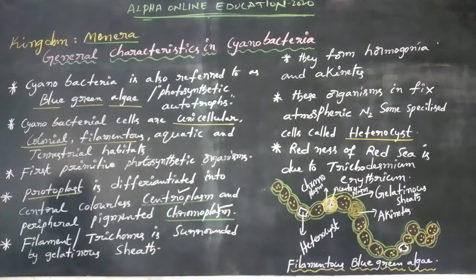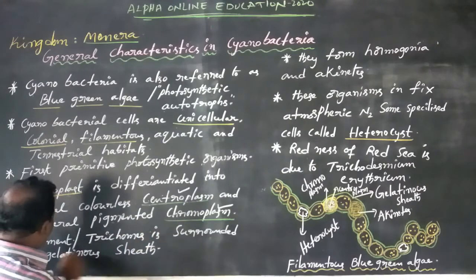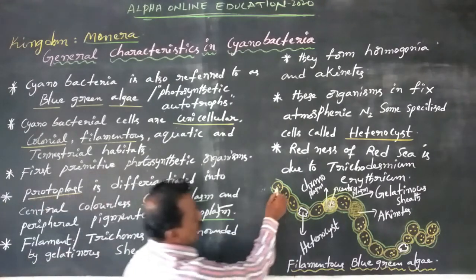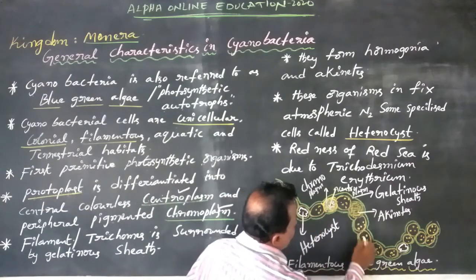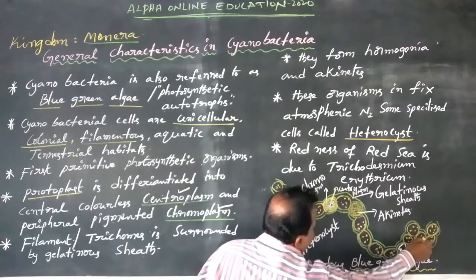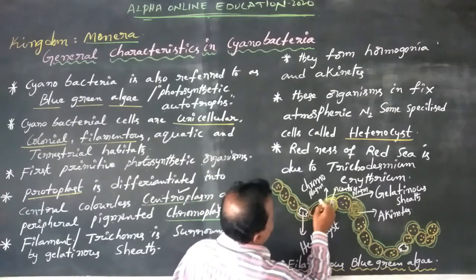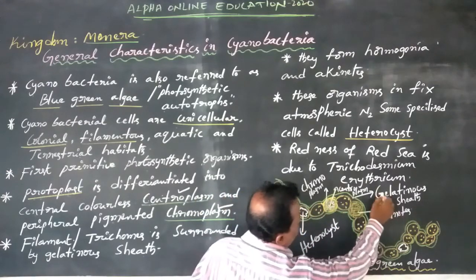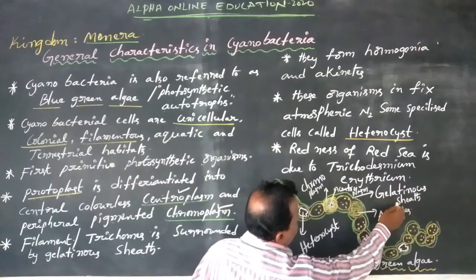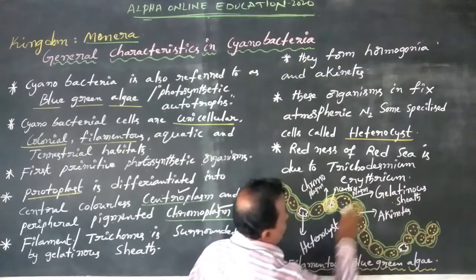Now dear students, next, the filament or trichome is surrounded by a gelatinous sheath. This filamentous blue-green algae is surrounded by one gelatinous sheath, which is always made up of mucilage.